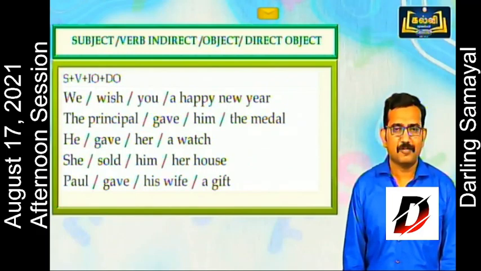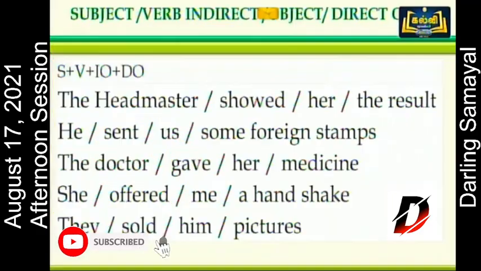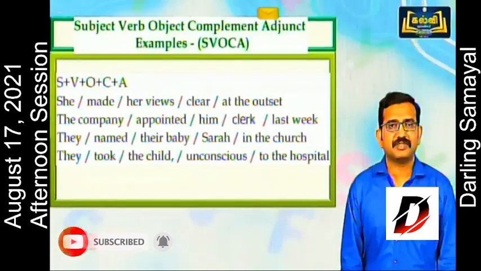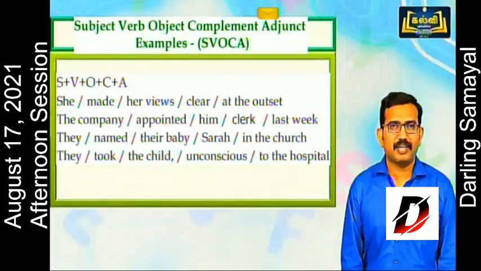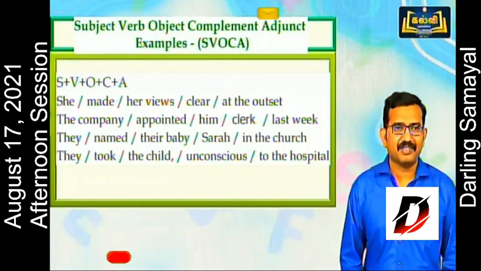Paul gave his wife a gift. The headmaster showed her the result. He sent us some foreign stamps. The doctor gave her medicine. She offered me a handshake. They sold him pictures. Next, some examples for SVOCA pattern.